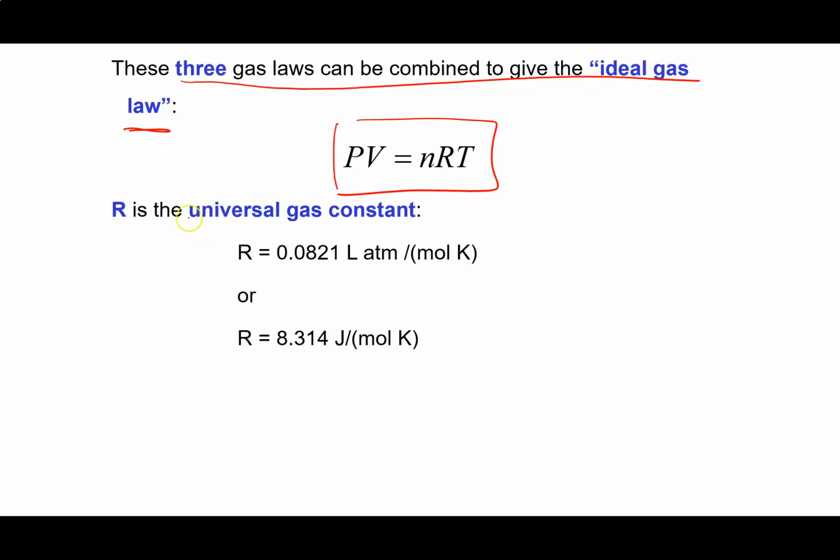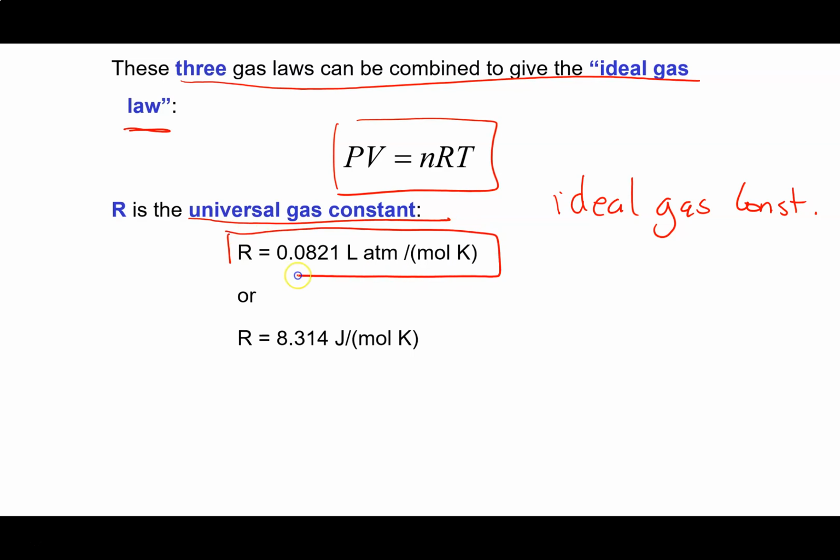R is a constant called the universal gas constant, sometimes also called the ideal gas constant. It's commonly written with 2 different units, which affects the numerical value.